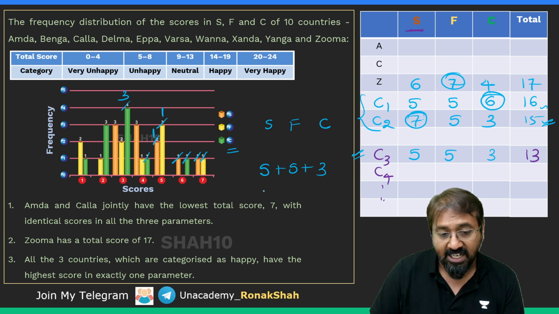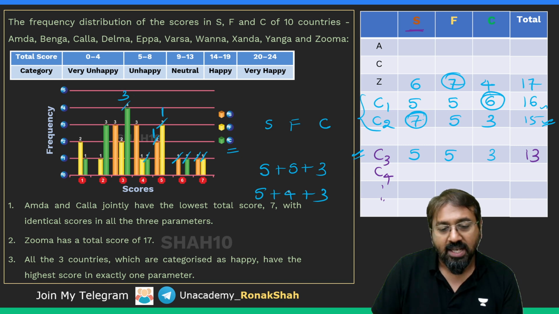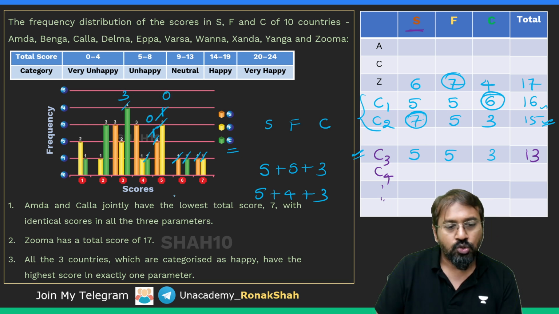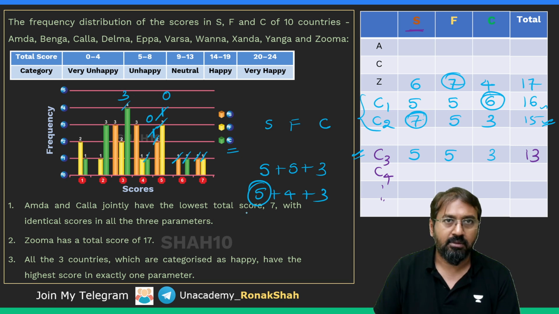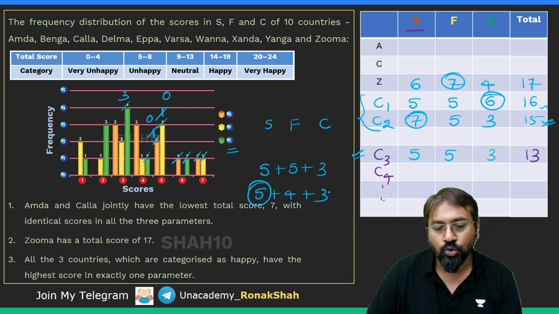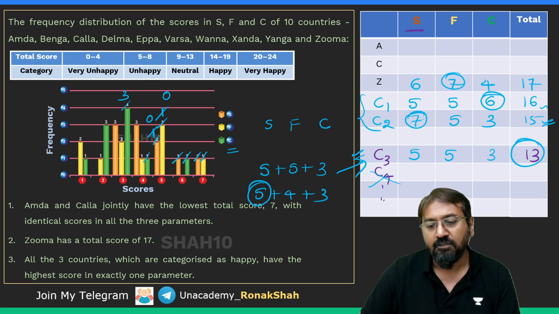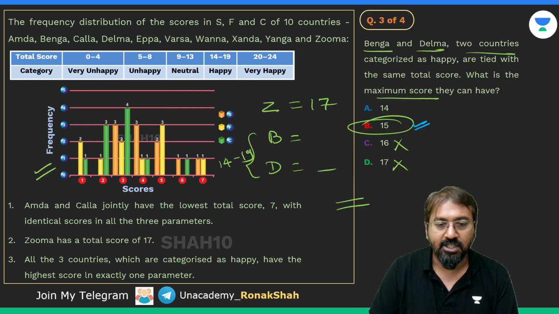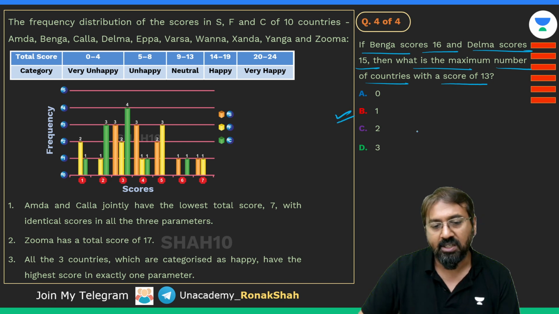So one country can have it. Now you have no 5s left, so no more countries are possible. So there will be only one country which can have a score of 13 if this situation is given. So the answer for question 4 will be only one country.